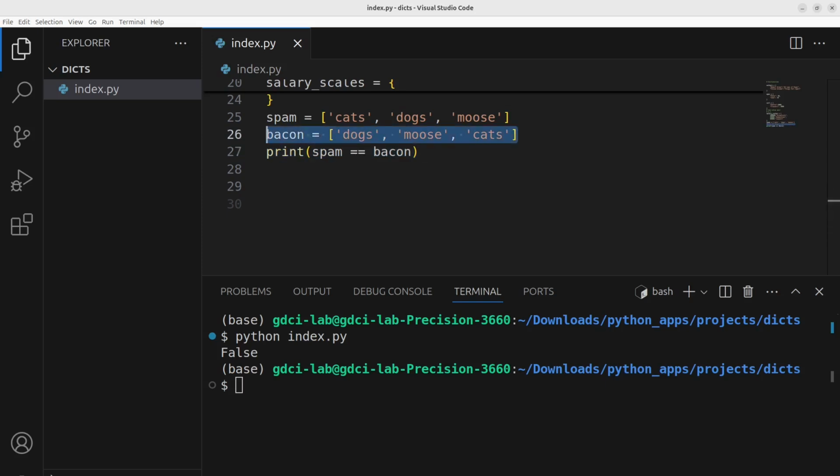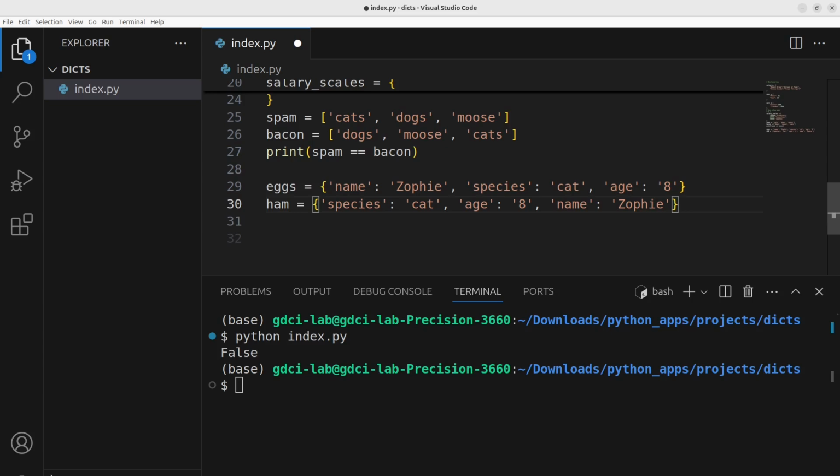But if we look at these two dictionaries, name, Zophie, species, cat, age, 8. I don't know why this is a string, but anyway, that's okay. We're seeing that there is an orderedness, like the items are not arranged the same, but we can say that they all have the same items, and the order doesn't matter in dictionaries.